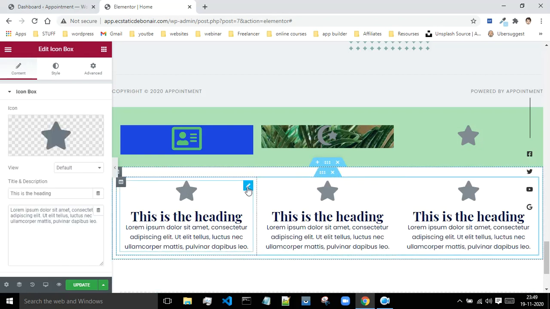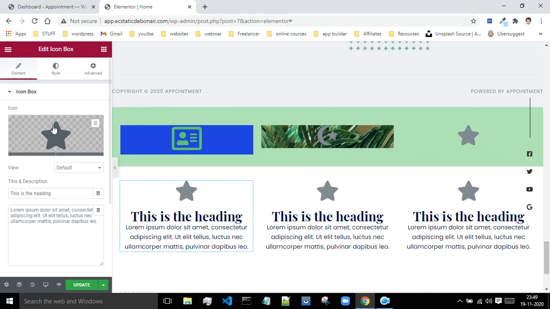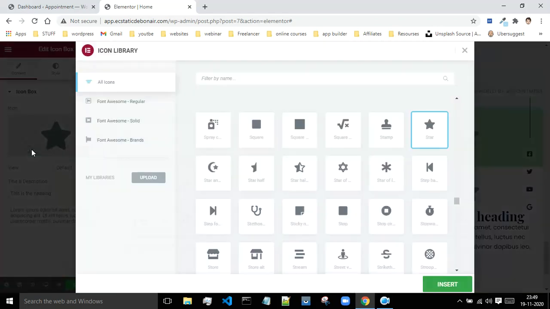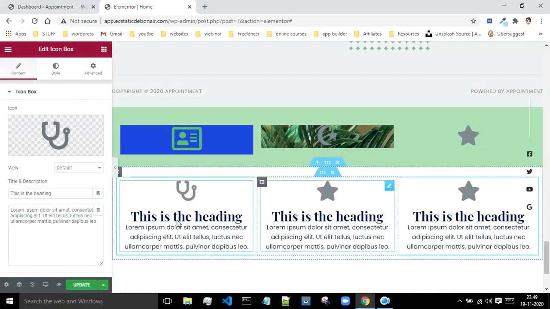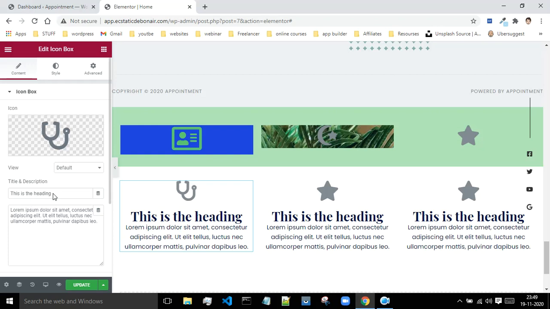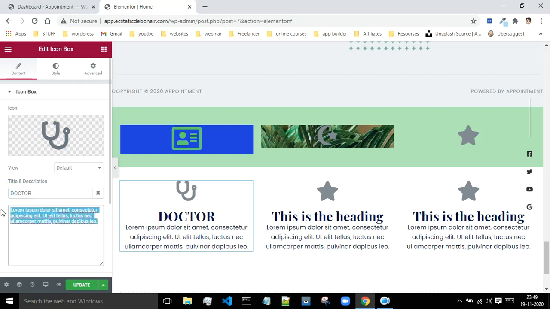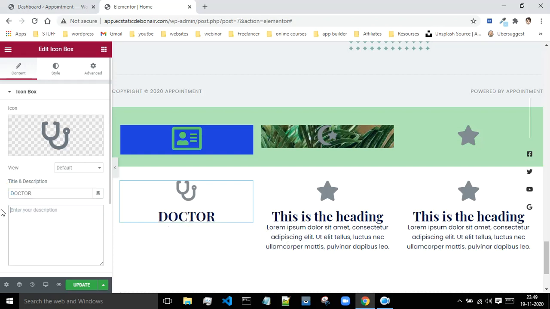Okay, so first of all, let's just try to edit this first one. Just go to the icon library. Let me just select some random icons present over here. Then I will come to the text. This is the text. I will say doctor, and this is the paragraph which is associated with it. I don't want this paragraph, so I will just basically remove it.